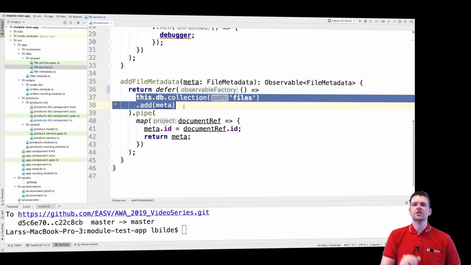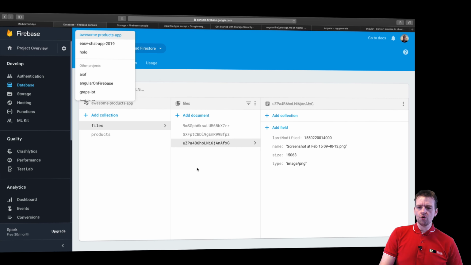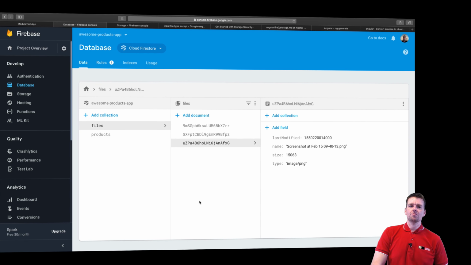Let's try and save this and run our code once again. The only difference again is that I changed it from from to defer, and I added this line right here because it needs this observable factory call to execute and start working with this defer setup. Sweet. Let's jump back to our code and choose the file again. Now notice again, I am going to hit the debug again. I am going to call the upload file, but if I continue right now, you'll notice no new file document popped up right here, because now I'm using the promise, or the observable, the right way. I need to subscribe now to actually execute the code.